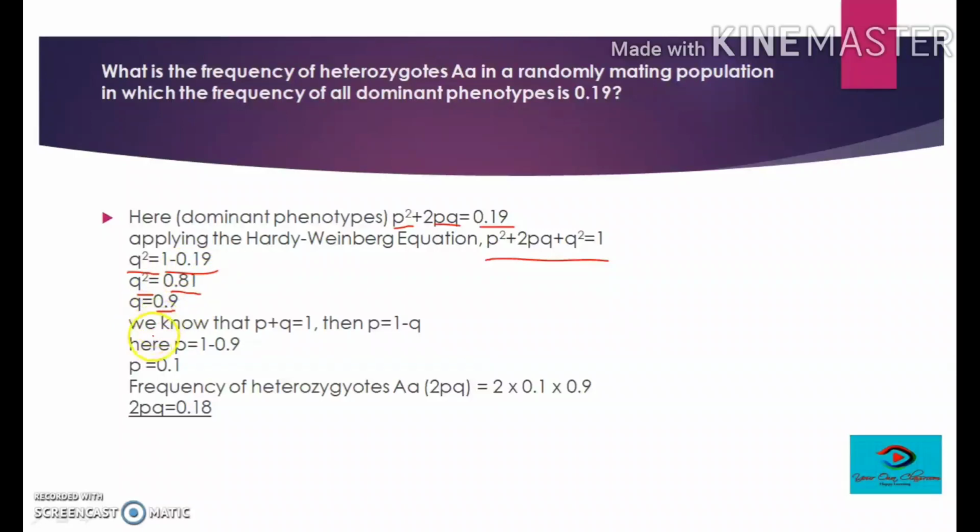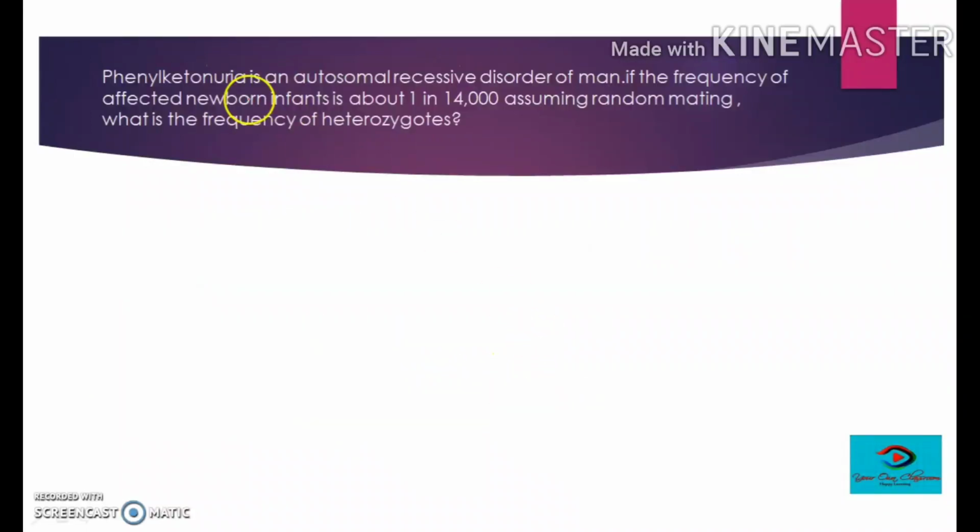So from here we can find out p, because we know p plus q is equal to 1. So p is equal to 1 minus q, that will be equal to 0.1. And the frequency of heterozygotes, capital A, small a, that is 2pq, would be 2 into 0.1 into 0.9. So 2pq is equal to 0.18. So let's see the next question.